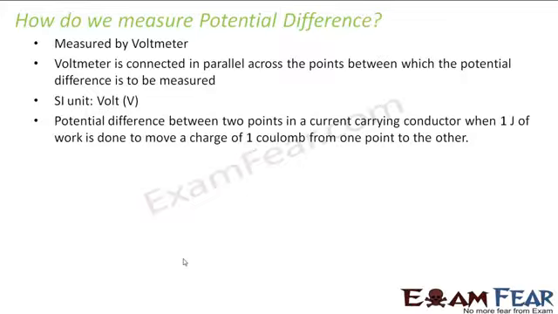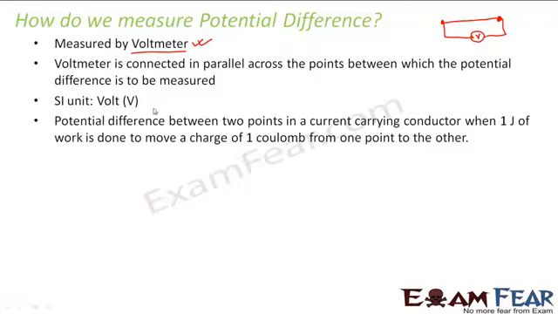So how do we measure potential difference? Potential difference is generally measured by an instrument called a voltmeter. How do we connect a voltmeter in order to measure potential difference? It is connected in parallel across the points between which the potential difference is to be measured. Let us suppose I want to measure the potential difference between these 2 points. So I connect a voltmeter across these 2 points, and the reading of this voltmeter will tell me the potential difference between them.